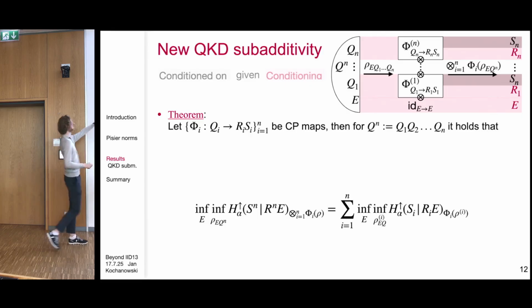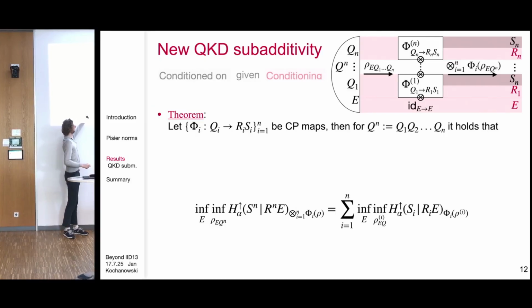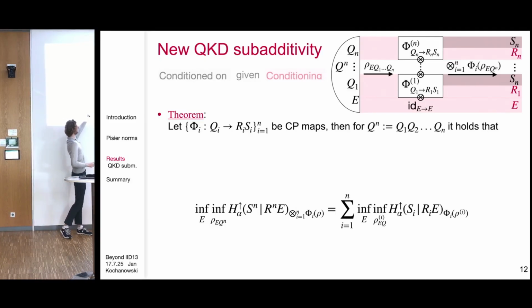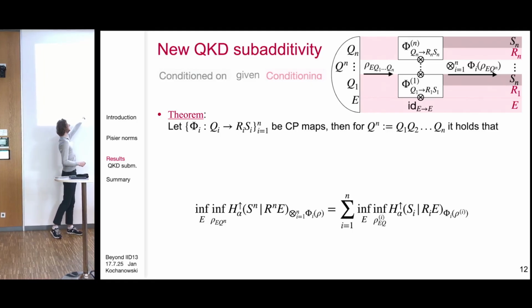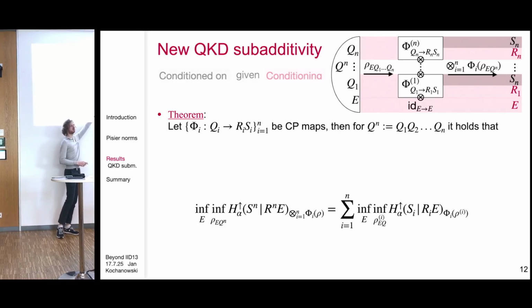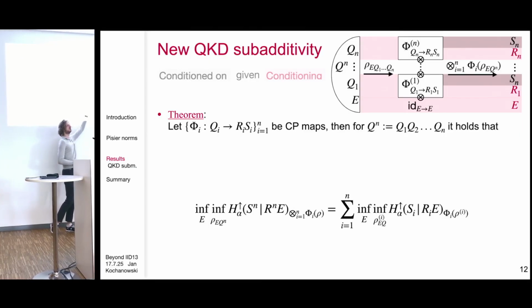The optimized conditional alpha up arrow entropy of Sn, this is all the systems S together, given all the Rn's and the E, under this tensor product of these n different maps. What we would like is that this is bounded by or equal to the sum of the individual ones.